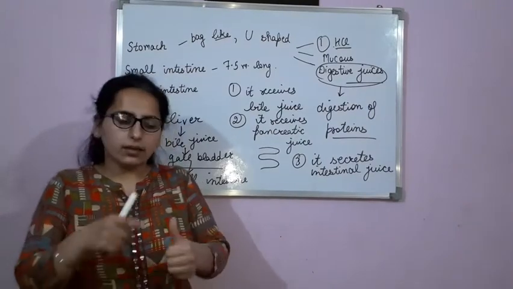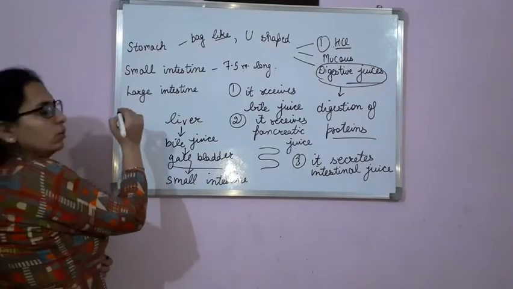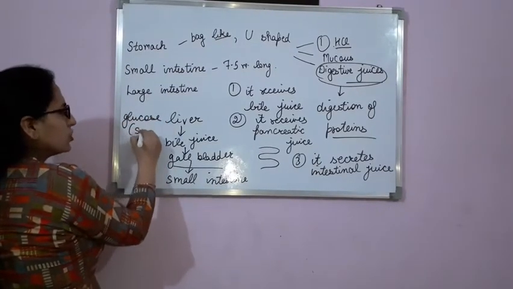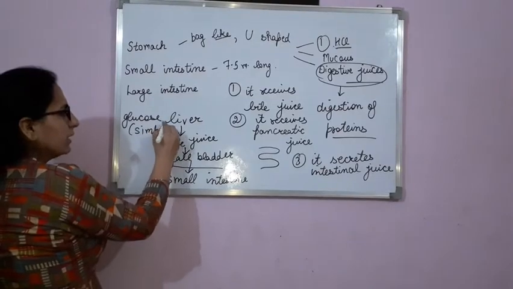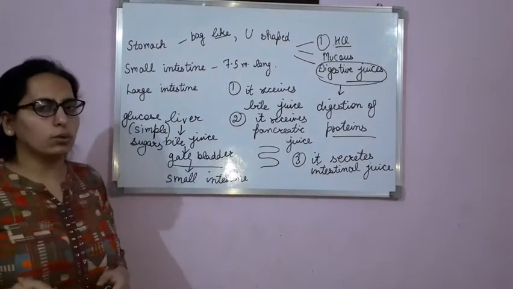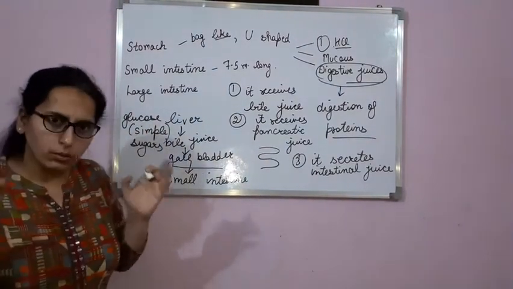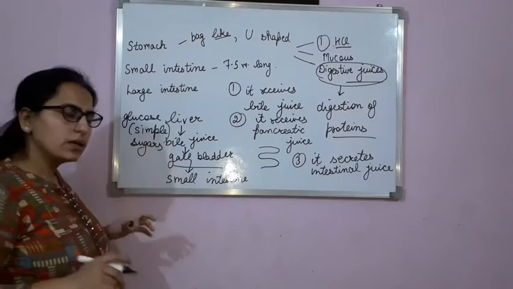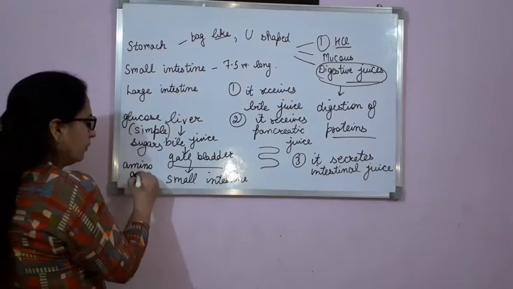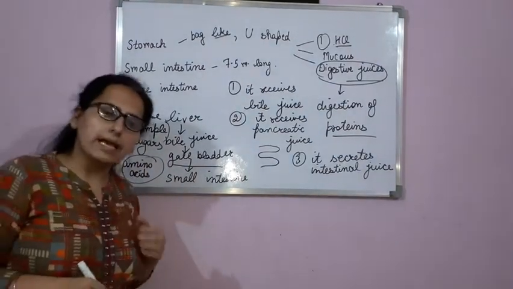Clear? Carbohydrates get broken into glucose or simple sugar. Proteins are broken down into amino acids.